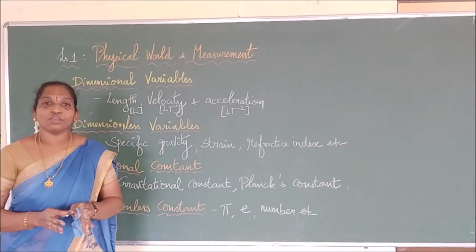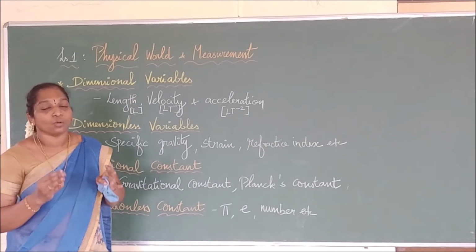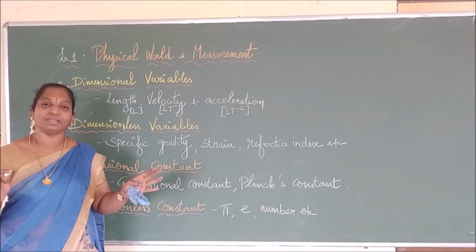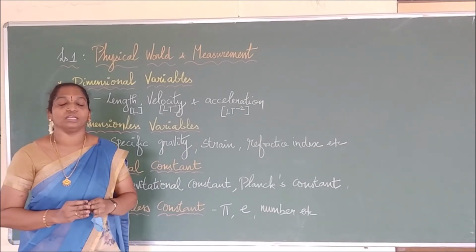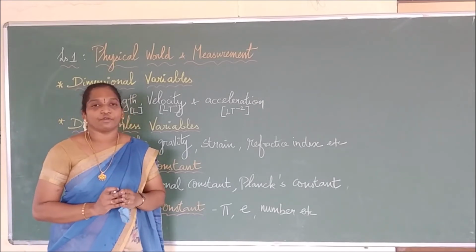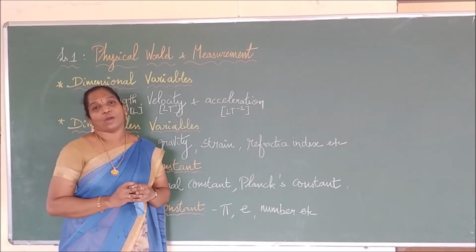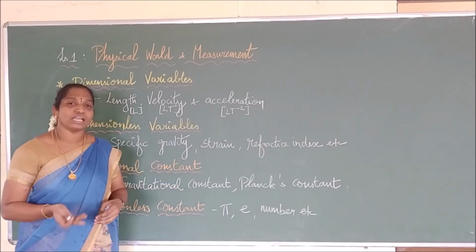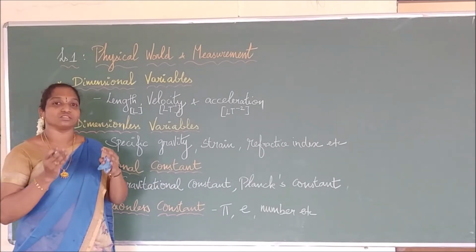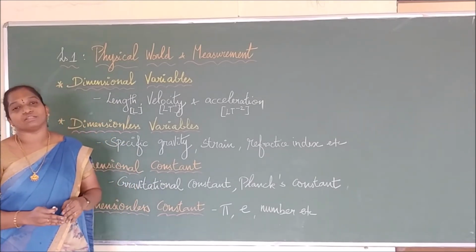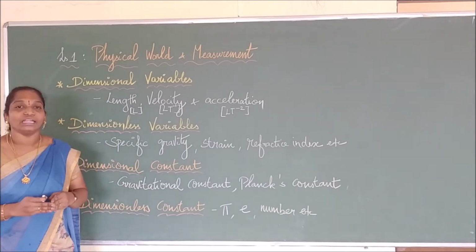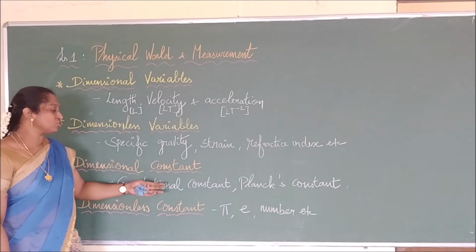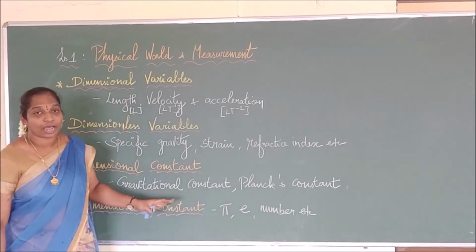We are going to do the same thing for constants also. What do constants mean? The value will remain the same whatever the situations or conditions, whatever be anything; the value of the physical quantity will remain the same. We call that type of physical quantity a constant quantity. Now, what is a dimensional constant? A physical quantity which is constant in value but possesses dimensions. We call that type of quantity a dimensional constant. Examples are the gravitational constant and Planck's constant. We derive the gravitational constant.